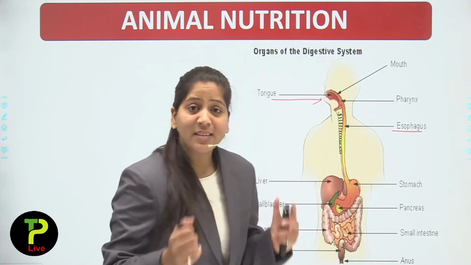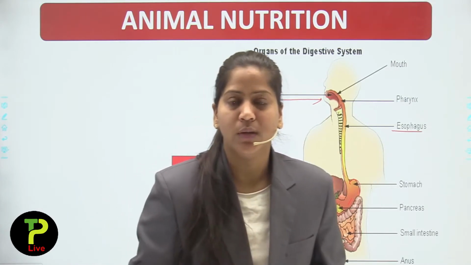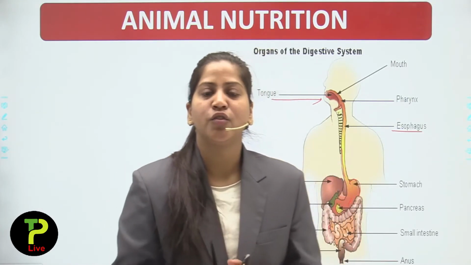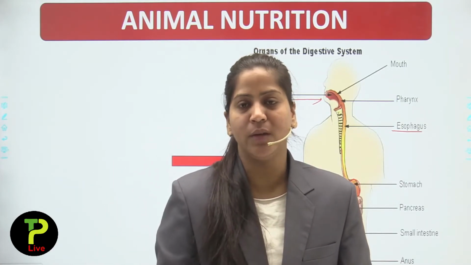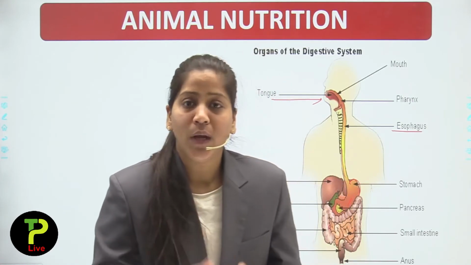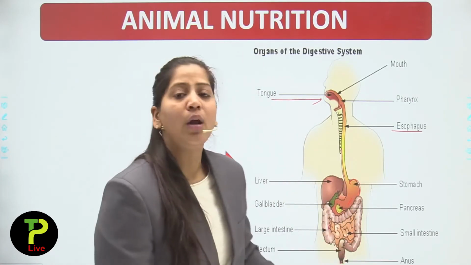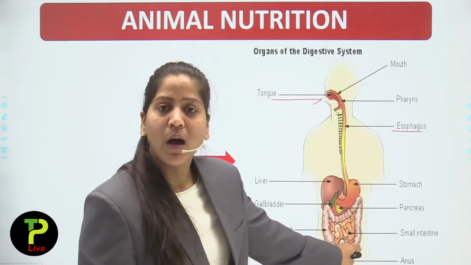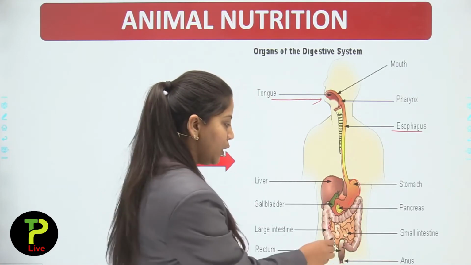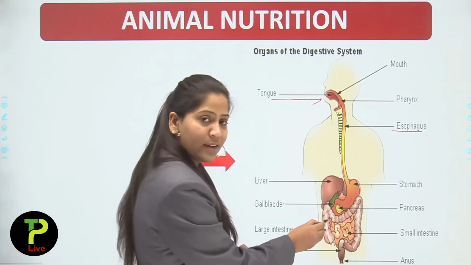The maximum digestion of your food, the proper or complete digestion of your food, will take place in the small intestine only. And then the food after the small intestine will move forward into the large intestine.